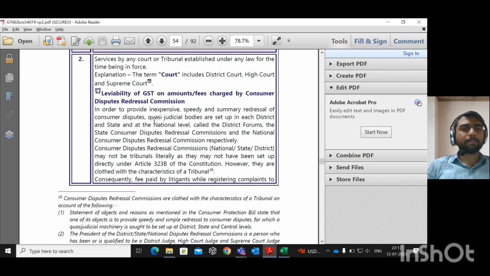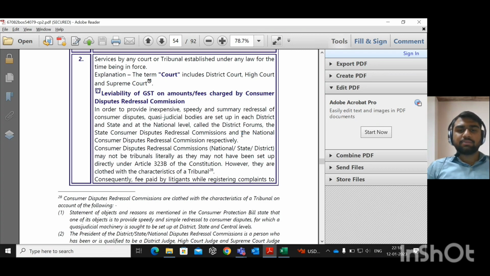For the purpose of GST, they are set up in each district, state and at a national level, called the district forums, the state consumer disputes redressal commissions and the national consumer disputes redressal commission respectively.